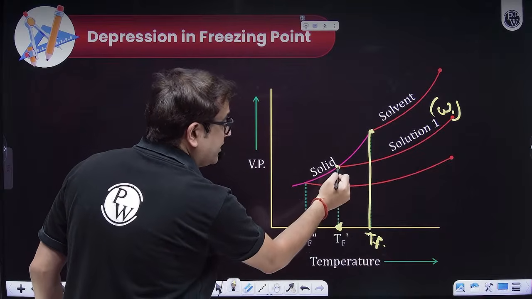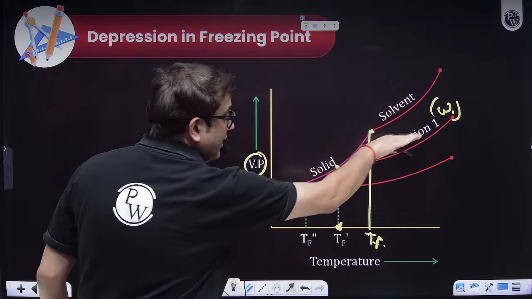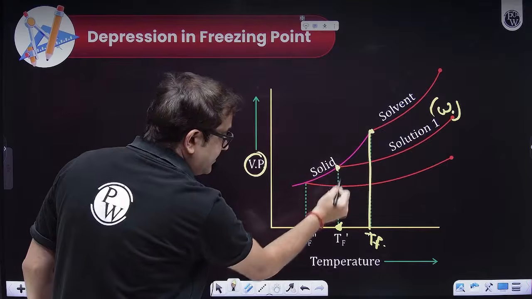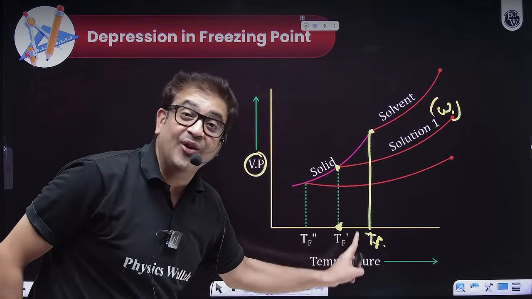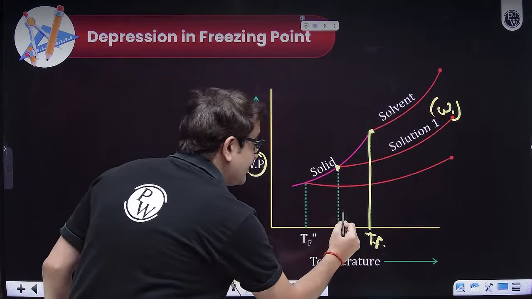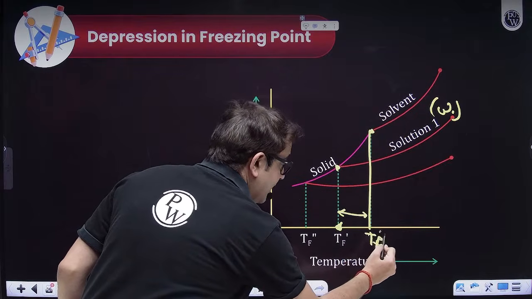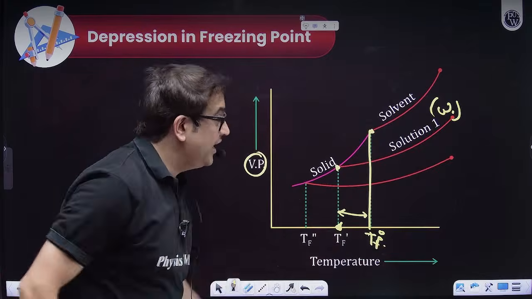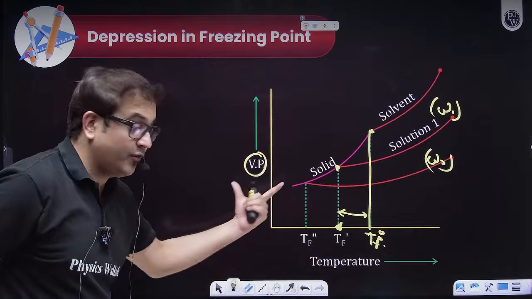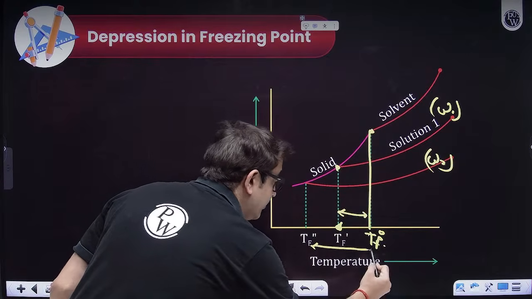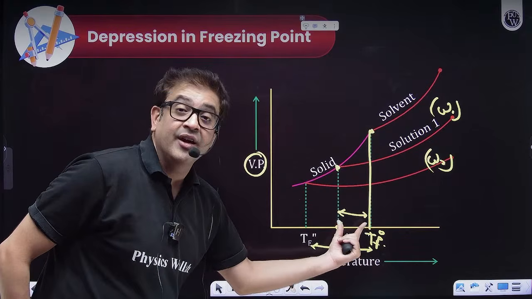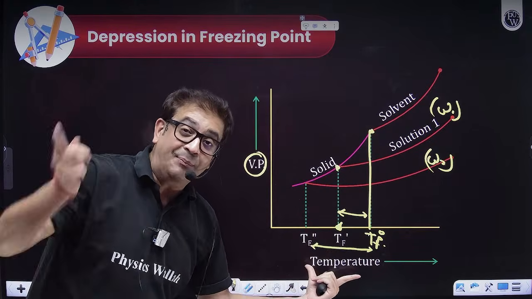At what temperature does the vapor pressure of the liquid solution and the solid solution become equal? Sir, at this point, that will be the freezing point of the solution having W1 gram of solute. So you can see this is T_F naught, and this is delta T_F. If I have added more solute, the freezing point is depressed to a larger magnitude. So this is delta T_F when solute is more, this is delta T_F when solute is less, and this is the depression in freezing point.